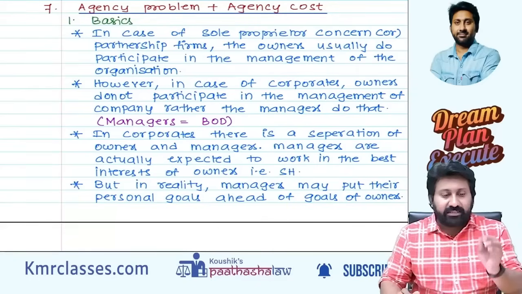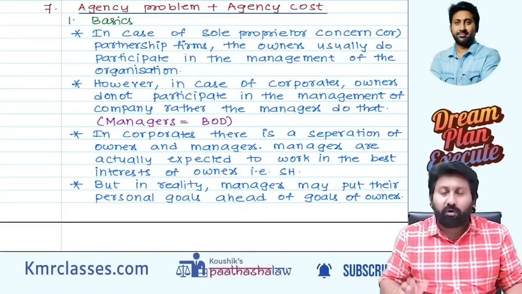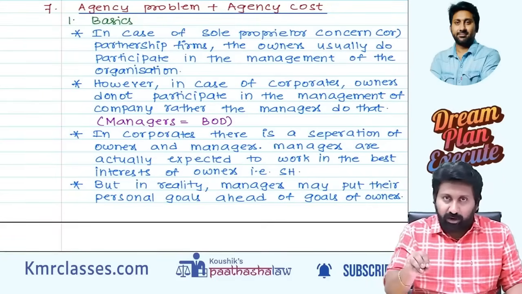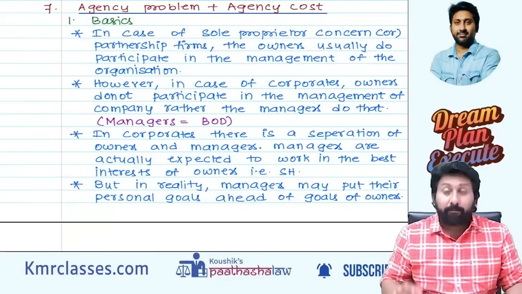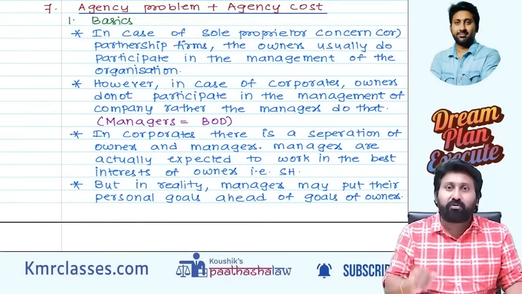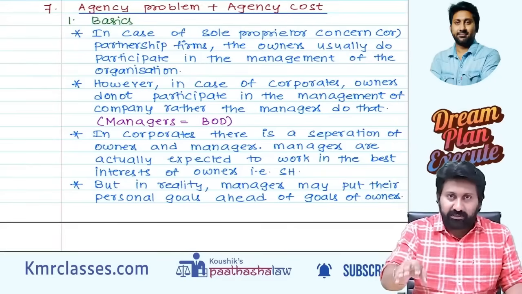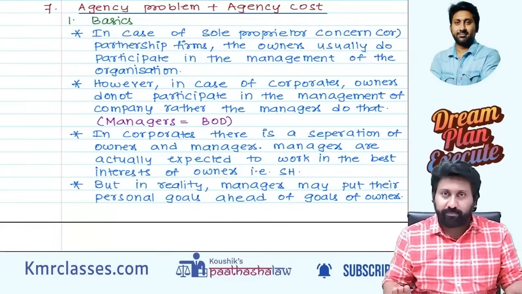See, there is a sole proprietor concern. What will happen in a sole proprietor concern? The person who invested, the owner, will only manage the business. In a partnership business also, the partners who invested money, who are the owners, will only manage the partnership firm. This is point 1.